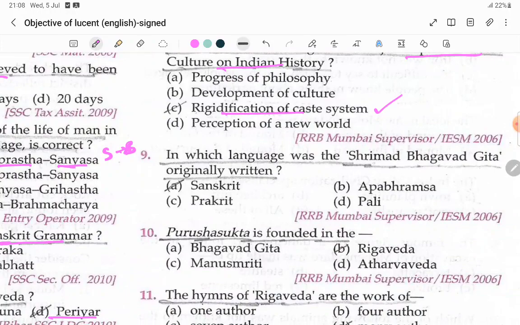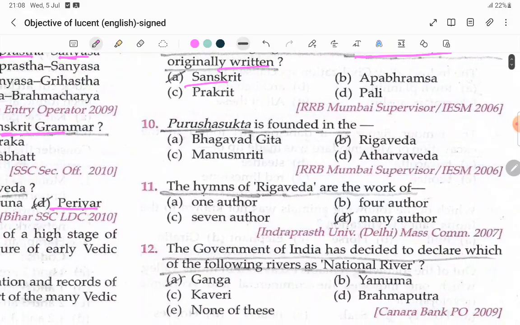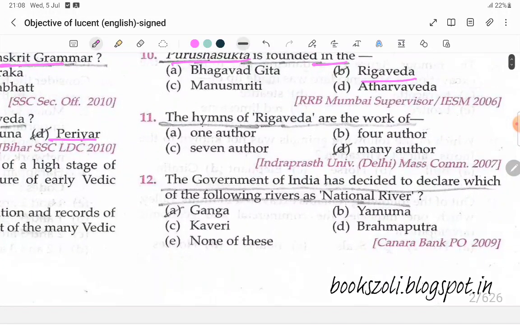In which language was the Sri Bhagavad Gita originally written? Sanskrit. Okay. Purushasukta is found in the Rigveda. Hymns of the Rigveda are the works of many authors.